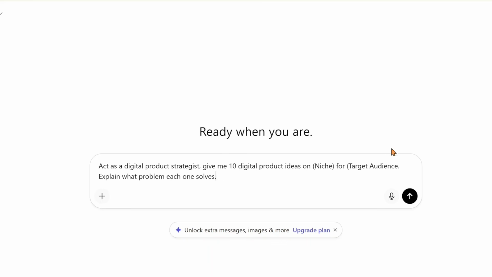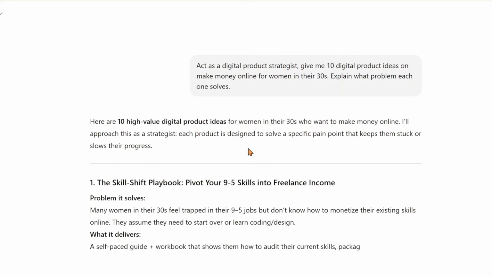So this is the prompt you want to key in to ChatGPT. Act as a digital product strategist. Give me 10 digital product ideas on, you mention your niche, for, you mention the target audience. Explain what problem each one solves. Okay, so for my niche, I'm going to say make money online, the MMO niche. For target audience, I'm going to say women in their 30s.